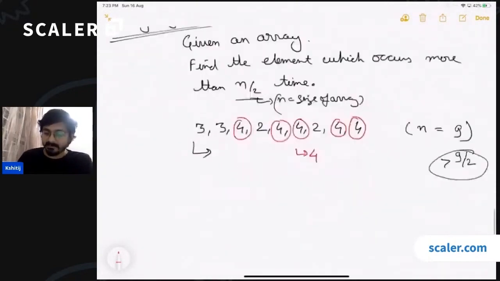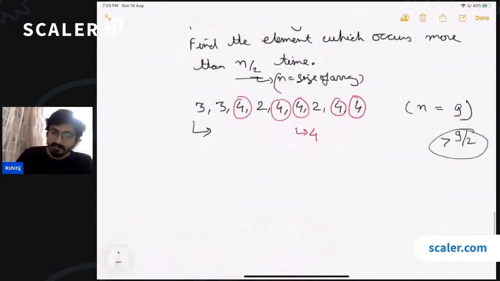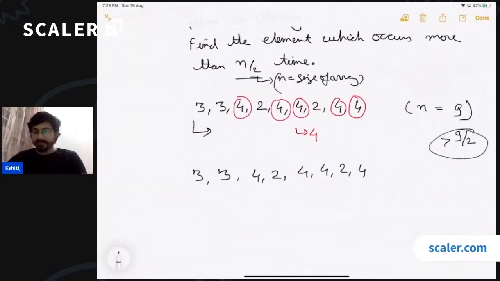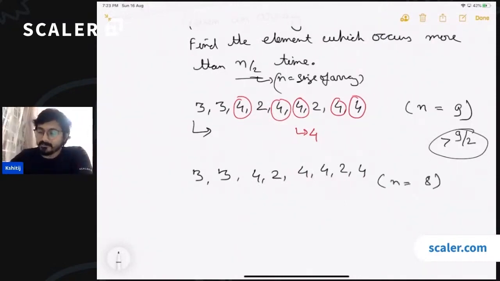Let's take another example. Let's say we have 3, 3, 4, 2, 4, 4, 2, 4. What is the majority element in this case? Size of the array is 8. What is the majority element which is occurring more than 4 times in this case? 4 is occurring 4 times, right?